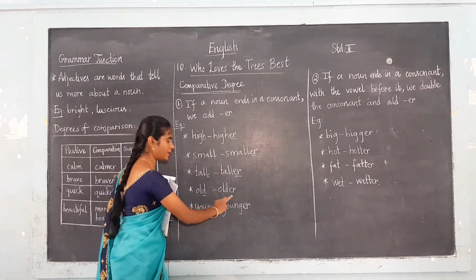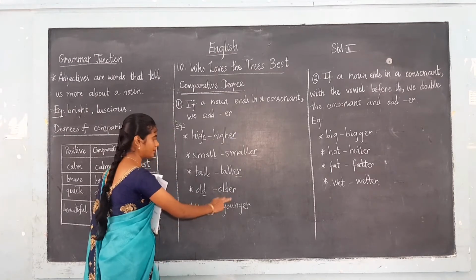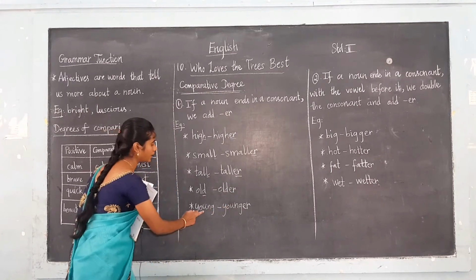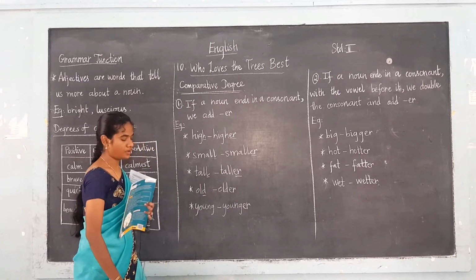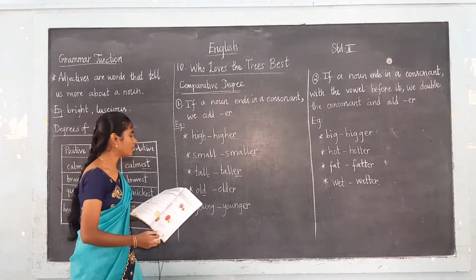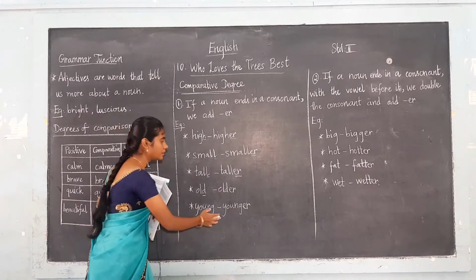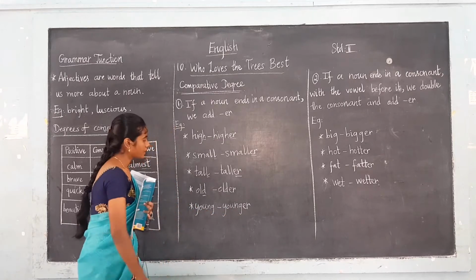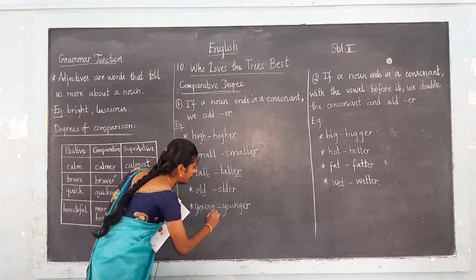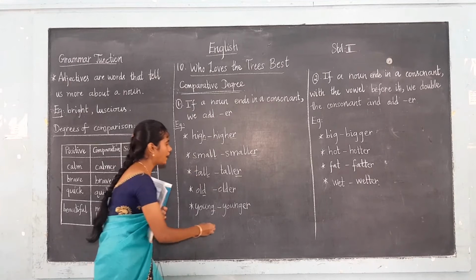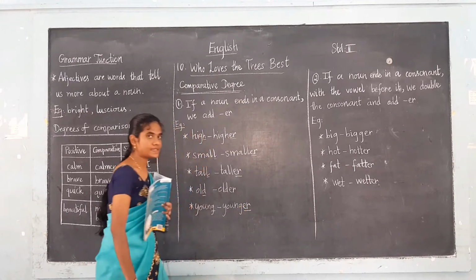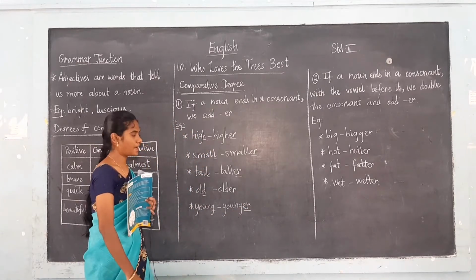That is older. The next one, young. What is the comparative form of young? That is younger. Here the letter G is the consonant. So we are adding ER. That is younger. Students, are you clear with this?